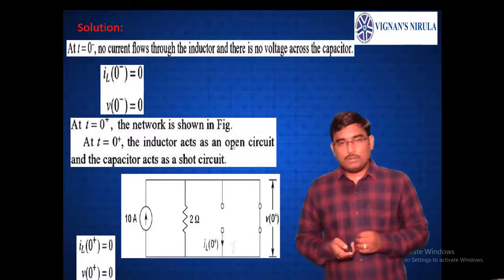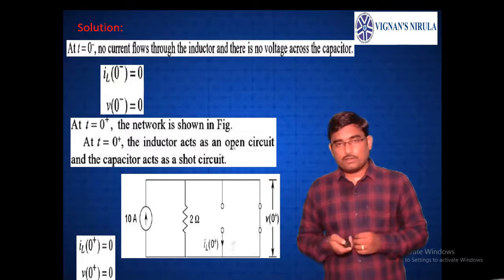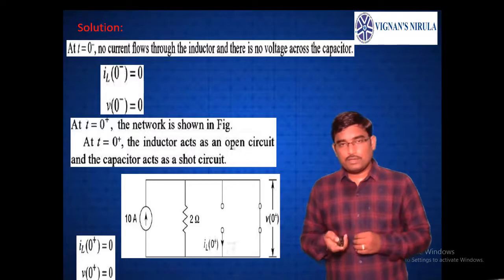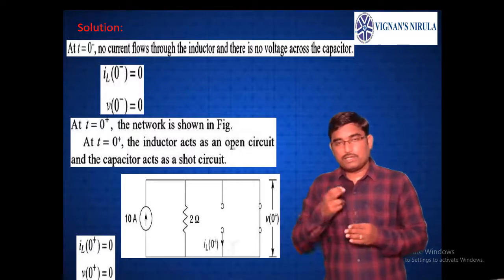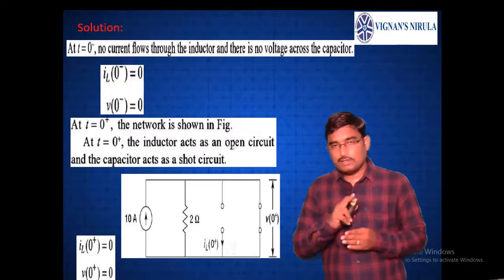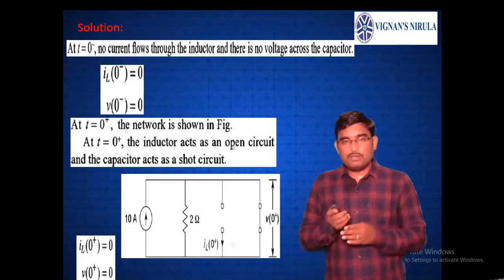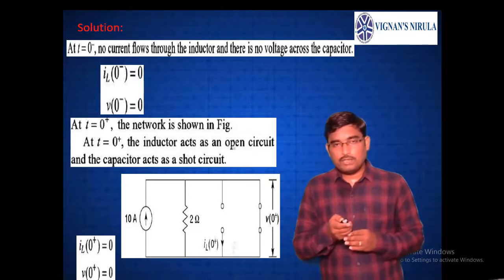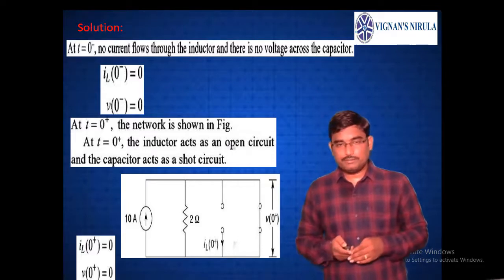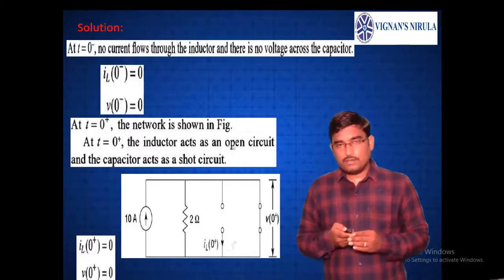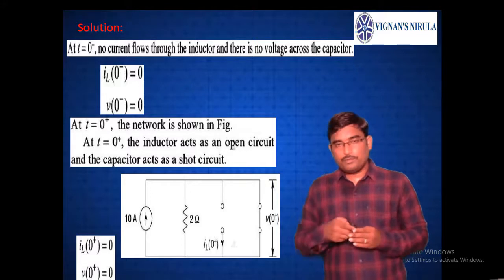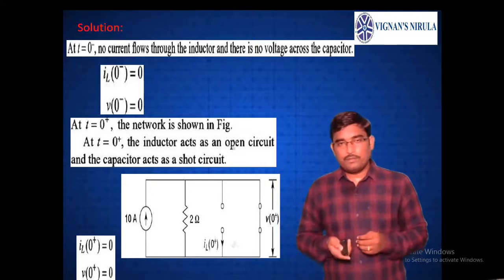So, at t equals 0 minus, there is no current flowing through the inductor and no voltage across the capacitor, as given in the problem. So, the current flowing through the inductor is IL of 0 minus equals 0 just before switching, and just after switching also it will be 0. Inductor does not allow any sudden change in current. The same current should be maintained, that is 0. So, just before the switching instant, for the inductor and capacitor, IL of 0 minus is 0 and V of 0 minus will also be 0. There is no voltage across the capacitor. At t equals 0 plus, the inductor does not allow any sudden change in current. So, IL of 0 plus will also be 0 and V of 0 plus will also be 0.